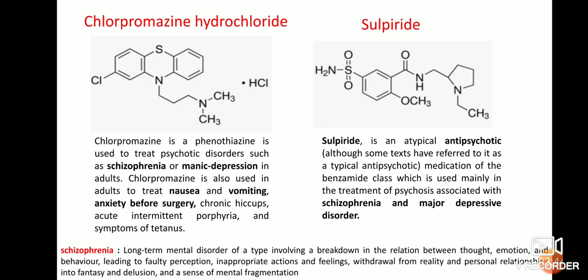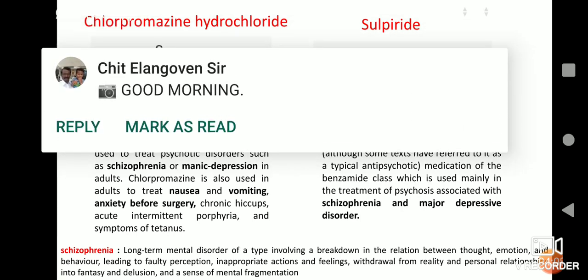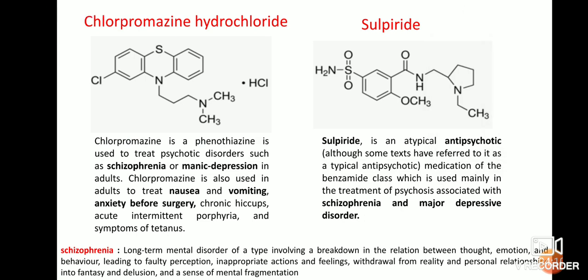So, what is the meaning of schizophrenia? It is a long term mental disorder involving a breakdown in the relation between thought, emotion, and behavior, leading to faulty perception, inappropriate action and feeling, withdrawal from reality and personal relationships into fantasy and delusions, and a sense of mental fragmentation.